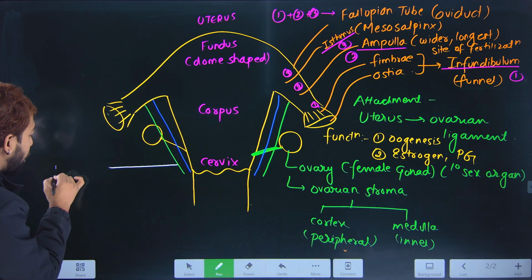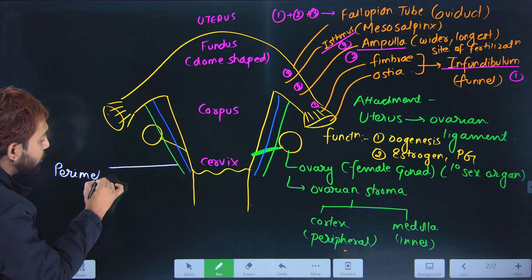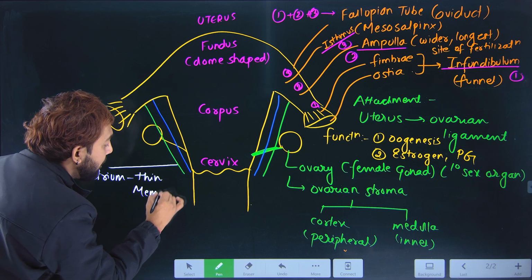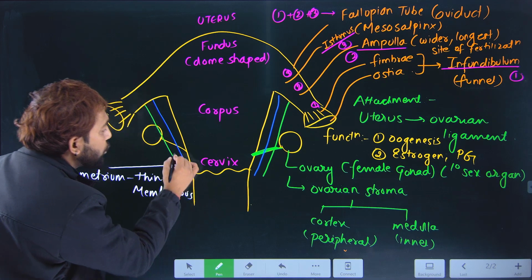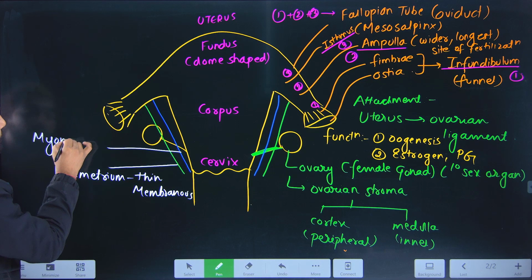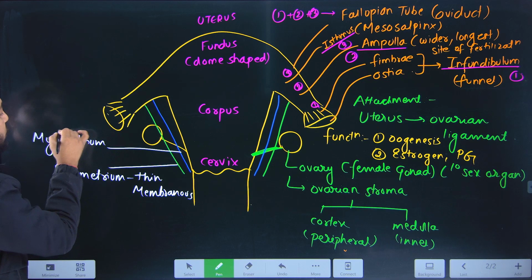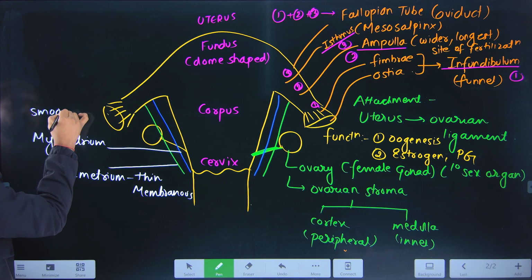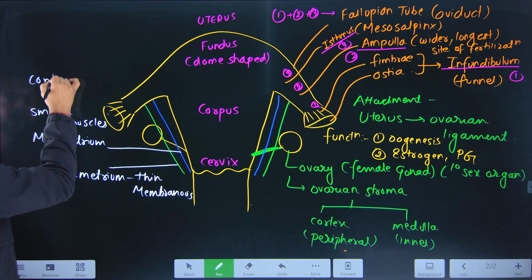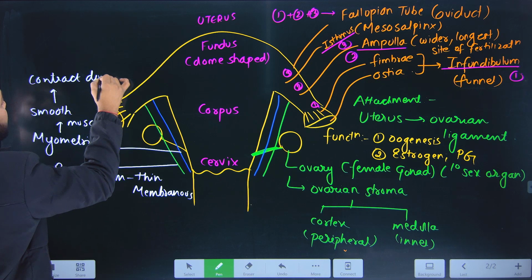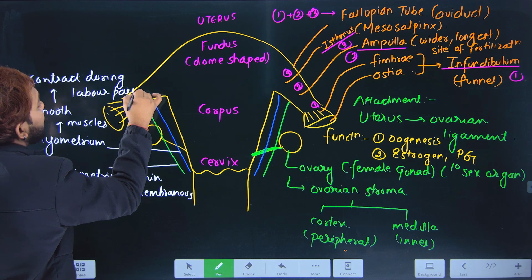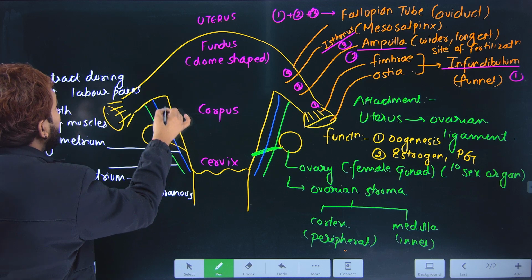The outermost is called the perimetrium, which is thin and membranous. If you talk about the middle layer as such, this is called myometrium. It has got the smooth muscles. कौन से muscles? Smooth muscles इसमें रहेंगे, और यही contract during labor pains, ताकि बेबी को आगे push forward किया जाए. This is the second layer.